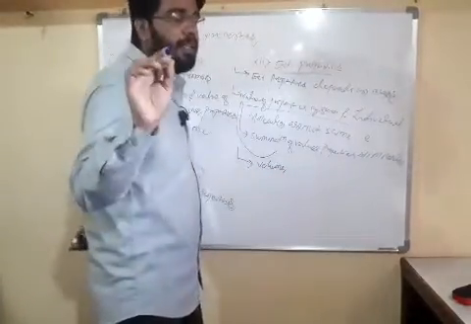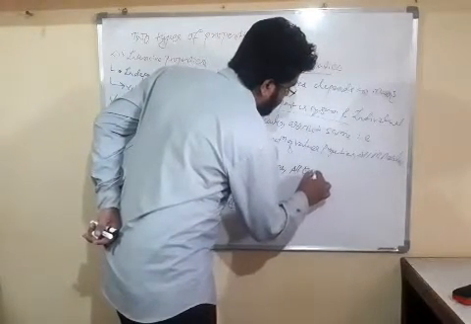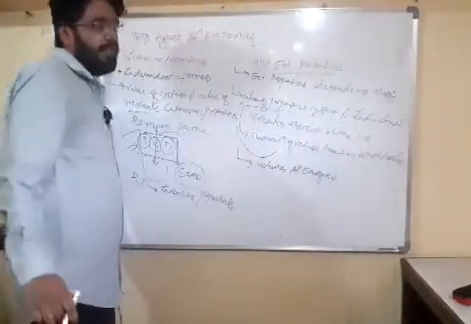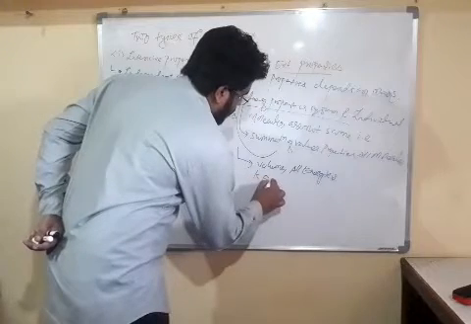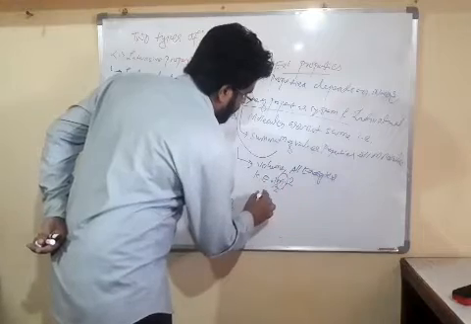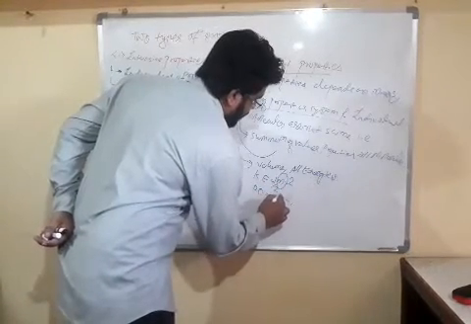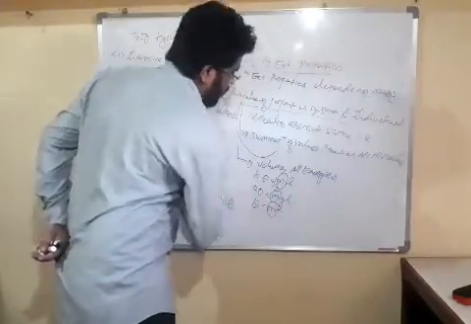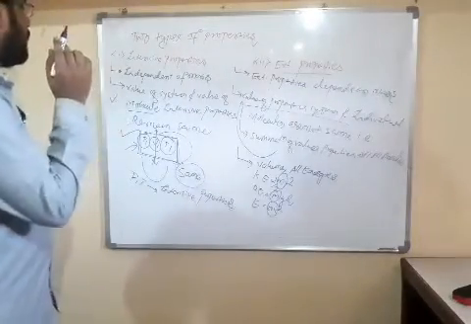Friends, all energies are also extensive properties. How can we say that all energies are extensive properties? Friends, kinetic energy is equal to half mv square, which depends on the mass. Friends, potential energy, mgh, depends on the mass. Friends, E is equal to mc square, which depends on the mass. Friends, so all energies are our extensive properties.